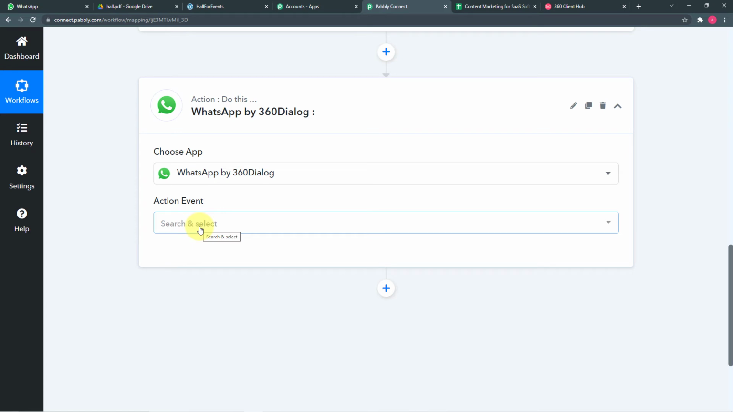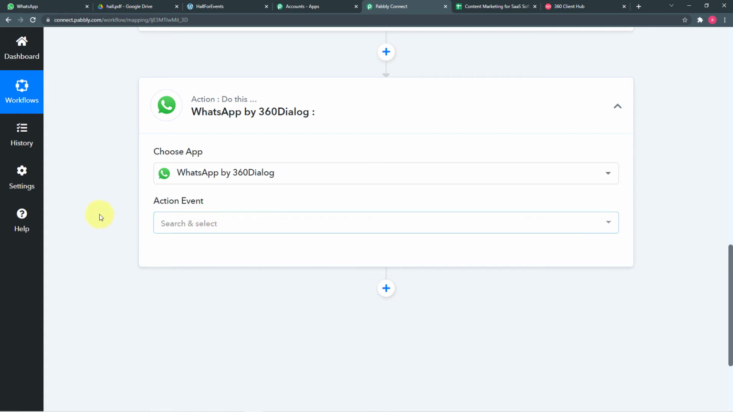Okay, so now you guys are wondering why we are using this application. Actually, to send messages on WhatsApp, one must have the access of WhatsApp's chat API. Okay, so 360 dialog is an application which has the official access of WhatsApp's chat API. So by using this application, we can send messages on WhatsApp directly and easily.